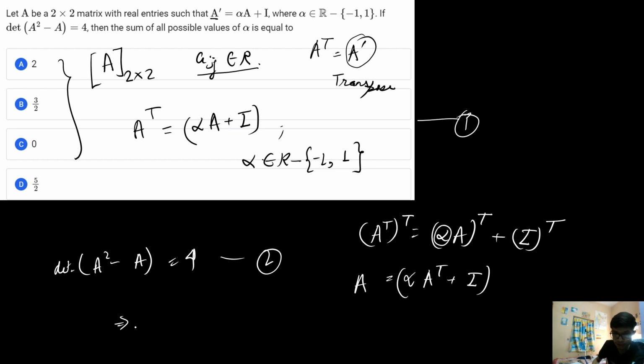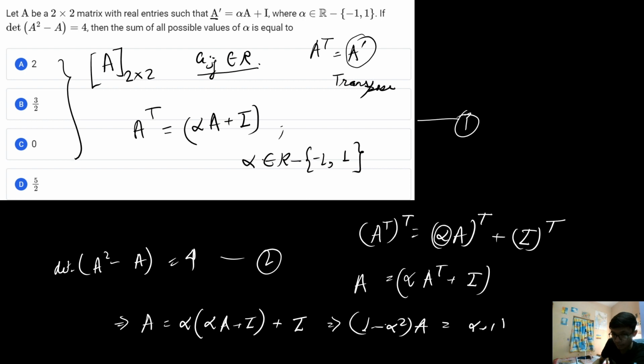And similarly if you go on and solve this, it will be basically alpha, and putting A transpose from the first equation, this will be alpha times alpha A plus identity matrix, plus identity matrix. Now from here if I solve, I will basically get the result as 1 minus alpha square times matrix A is basically equal to alpha plus 1 times the identity matrix. Now if I go on and solve this, I will get the matrix A is basically equal to 1 plus alpha divided by 1 minus alpha into 1 plus alpha, times the identity matrix.